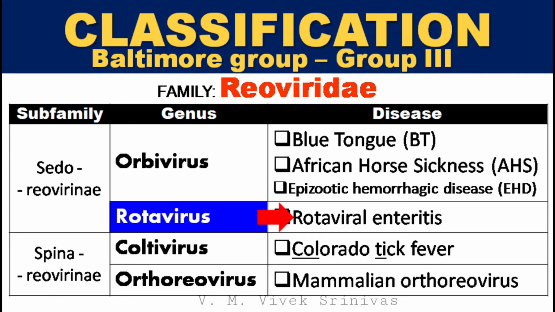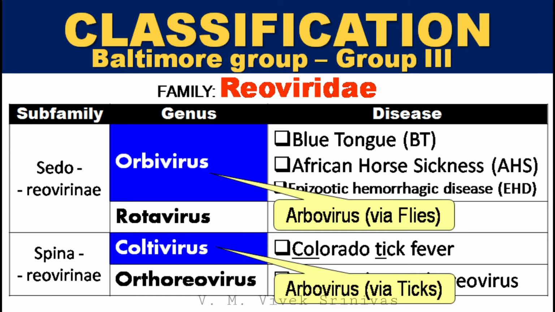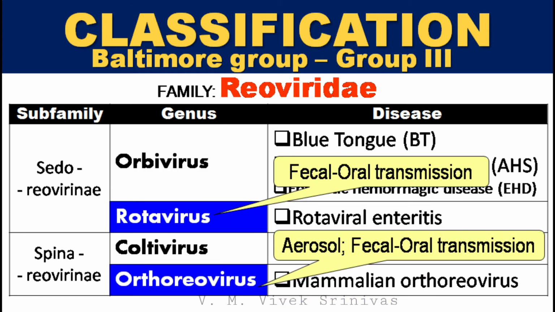Rotaviral enteritis, under the genus Rotavirus. The diseases under the genus Orbivirus and Culicoides-borne viruses are arthropod-borne viral diseases. The diseases under the genus Rotavirus and Reovirus are non-arthropod borne viral diseases, transmitted through the fecal-oral route. In this lecture we will discuss Bluetongue in detail.